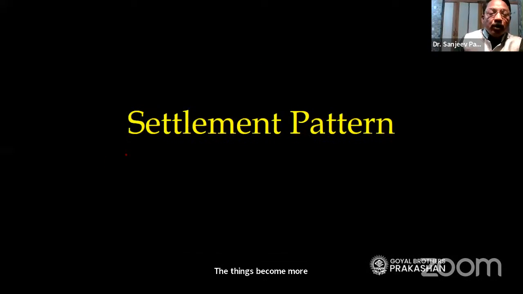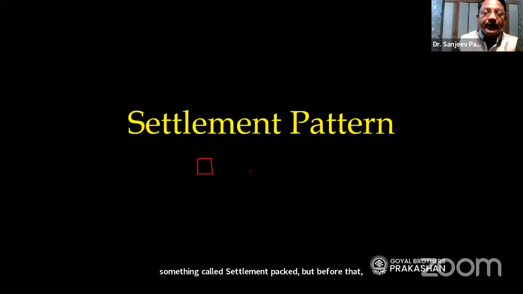Now there is something called settlement pattern, but before that, please remember that if you see in a map a square like this, it is called a temporary hut. But if you see a square which is completely shaded inside, it is called a permanent hut.